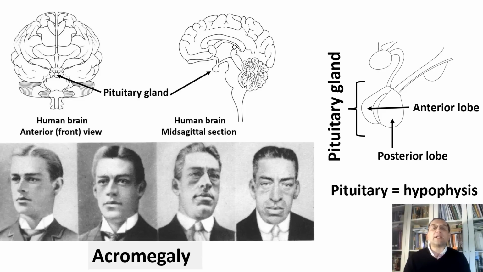The anterior lobe secretes a number of hormones, including growth hormone, which stimulates the growth of bones in the body. If too much growth hormone is secreted during the growth years, the individual will grow much taller than normal. Too much growth hormone produced in an adult will cause the bones in the face and hands to thicken. This condition is called acromegaly.